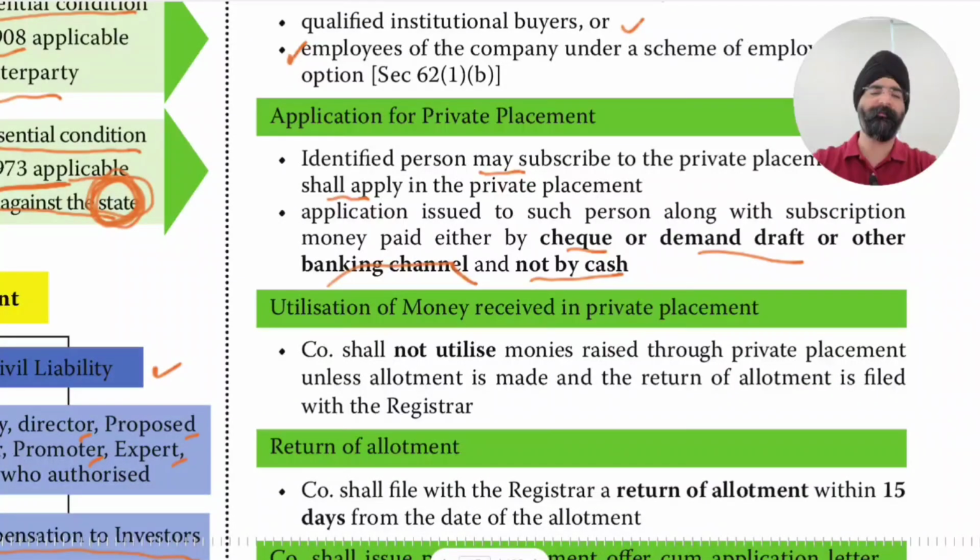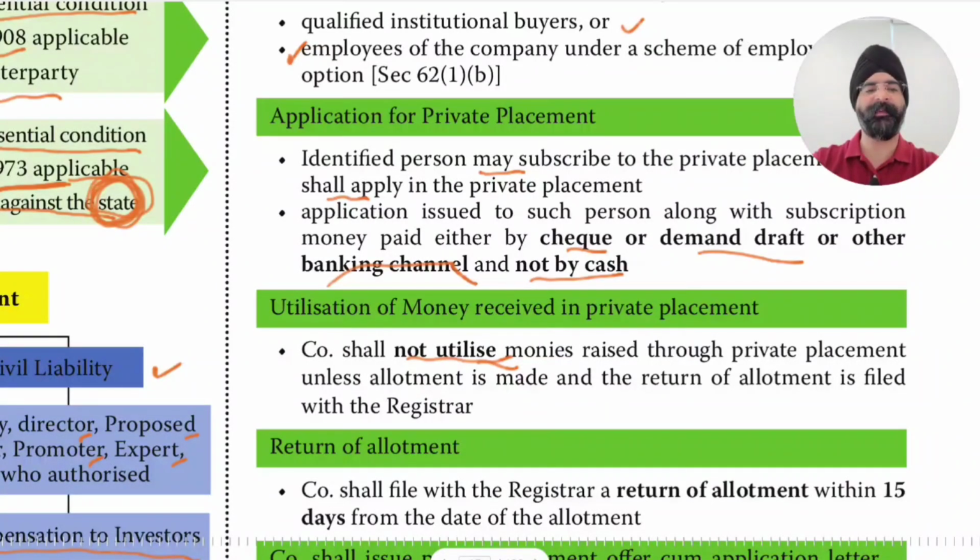Utilization of money received in private placement. Company shall not utilize monies raised through private placement unless allotment is made and the return of allotment is filed with the registrar. Obviously, money will be utilized only for the purpose specified in the offer letter, but that money will not be utilized in any way.